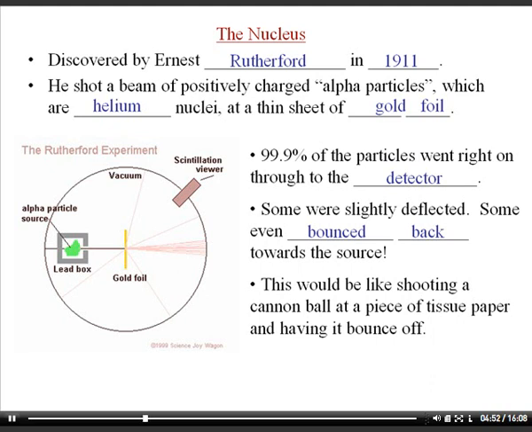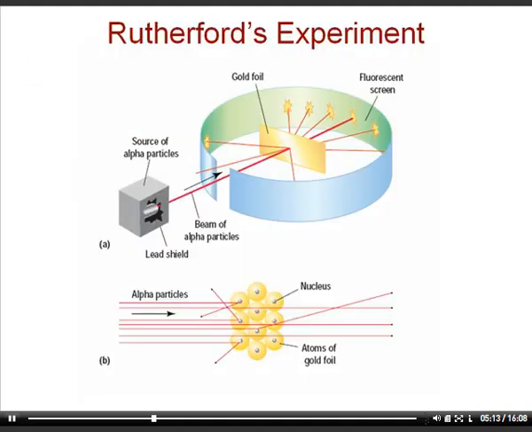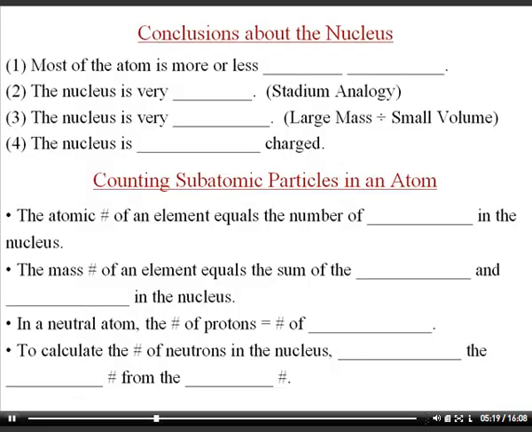And so his quote from a video we watched during class was, "It would be like shooting a 15-inch shell or a cannonball at a piece of tissue paper and having it bounce off." So these particles that bounced off of the gold foil, he had to assume hit something very massive and very small because most of them missed it. And he also assumed that it had a positive charge. So this was the nucleus that he discovered. The next slide just shows a picture of the apparatus that he used.